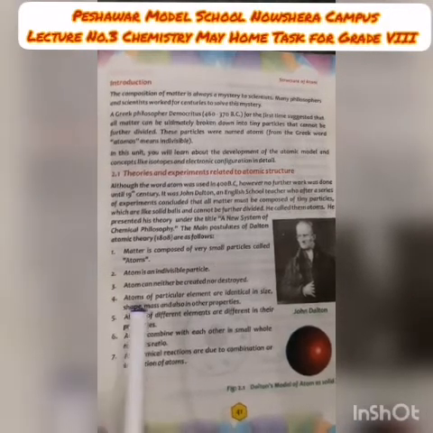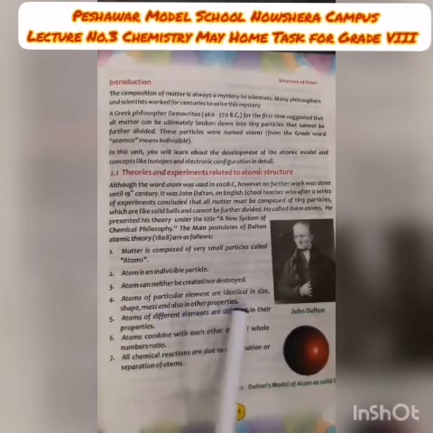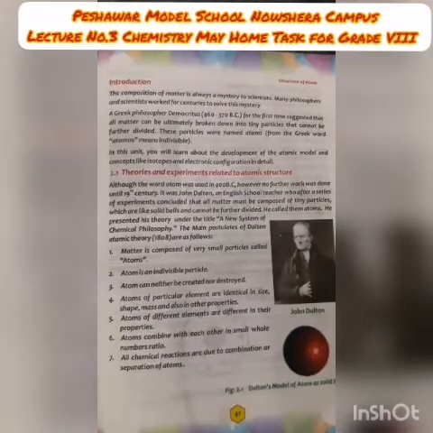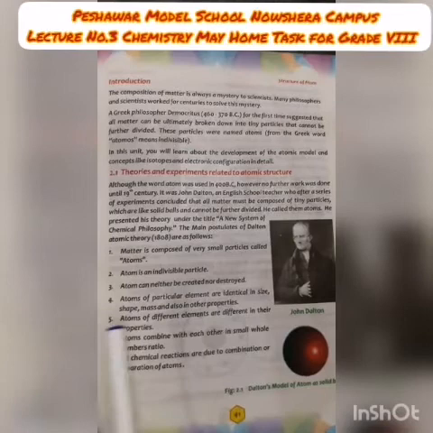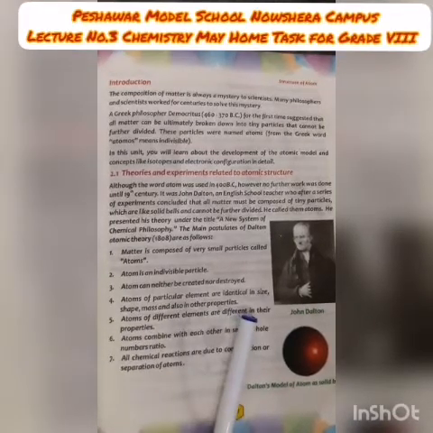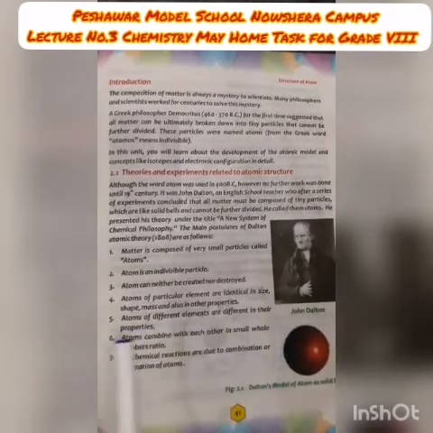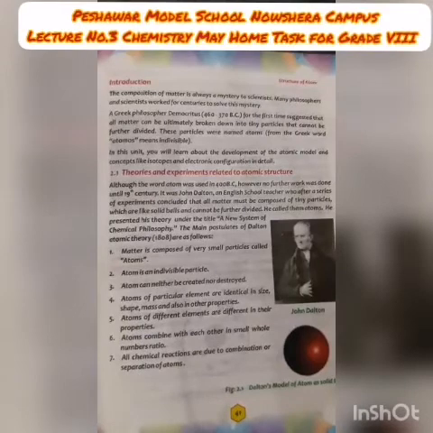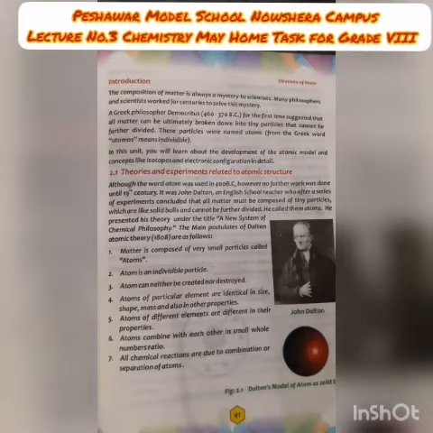Now look at point number 4. Atoms of particular elements are identical in size, shape, mass, and also in other properties. Like we have an element of carbon, then all the atoms of carbon are the same in size, shape, mass, and in other properties. Now the fifth one is that atoms of different elements are different in their properties. If we have two elements, like carbon and oxygen, then the atom of carbon is totally different in size, shape, and properties from the atom of oxygen.